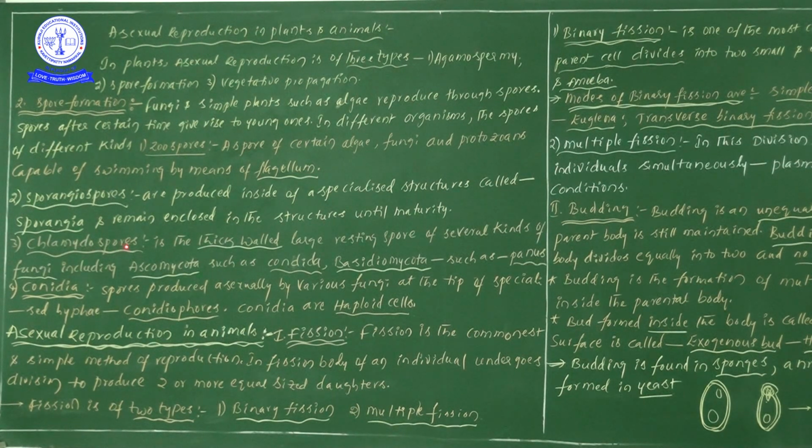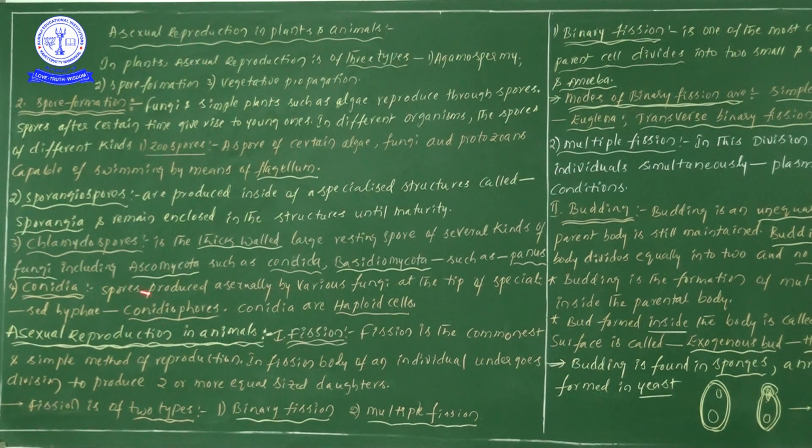Next one, third one, chlamydospores. They are thick-walled large resting spores of several kinds of fungi, including Ascomycetes and Basidiomycetes. In Ascomycetes the best example is Candida, and in Basidiomycetes the best example is Panus. Next one, conidia point of view.